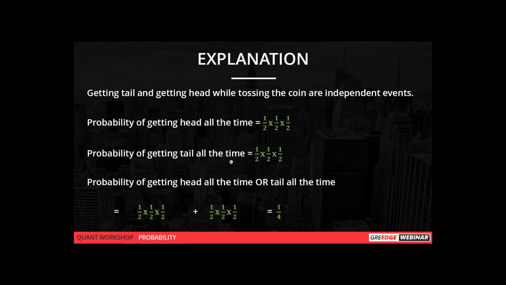That is the probability of getting head all the time. Similarly, the probability of getting tail all the time will be 1 by 2 into 1 by 2 into 1 by 2. So for the probability of getting head all the time or tail all the time, the keyword or is used, which means that we have to add both the probabilities. And hence the answer is 1 by 4. Is it clear for you all?